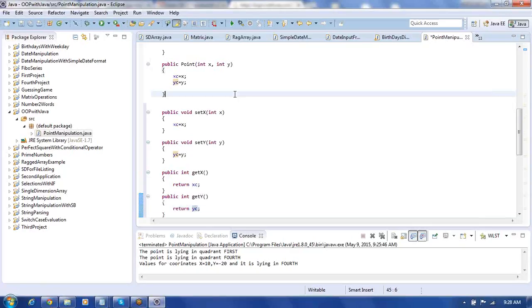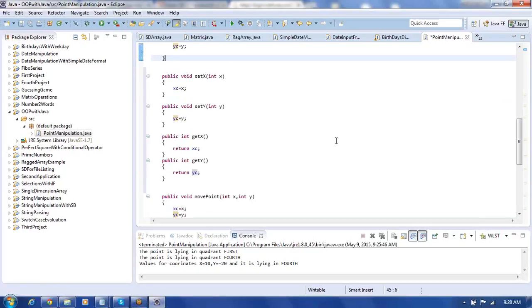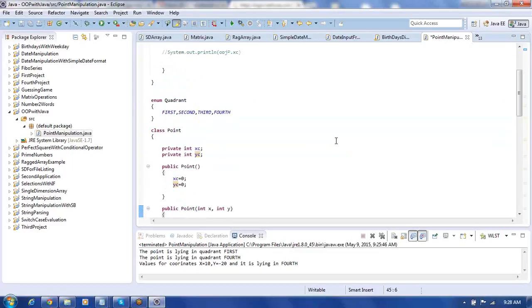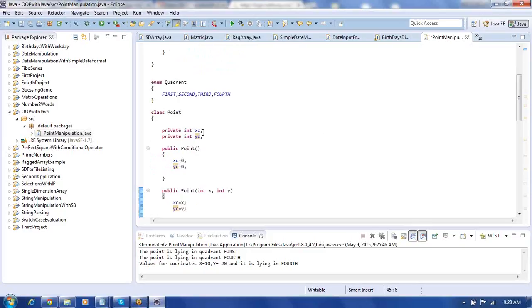So therefore, here we have written important methods in this. The first one is what? It is going to be a Point class. xc is a property, yc is a property. Property in the sense here it is a field. So inside the object, these values are required. X coordinate, Y coordinate are required. Without that, you can't do anything. So here private int xc, private int yc. Like this you have the X coordinate as well as the Y coordinate.